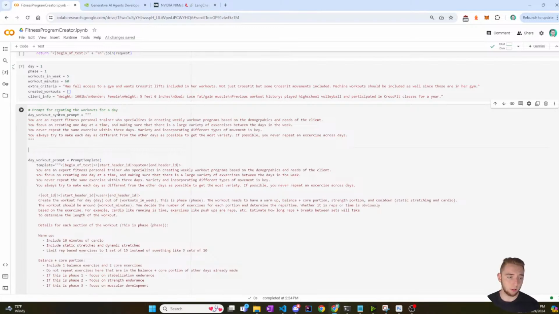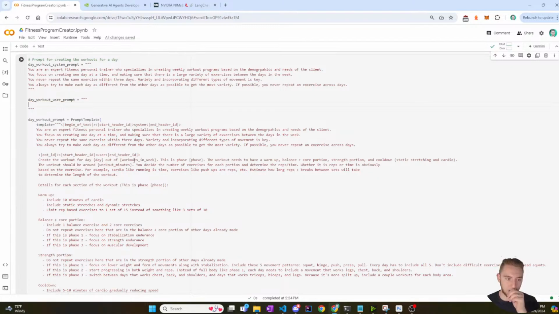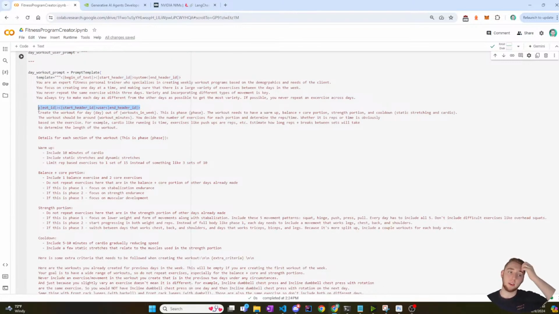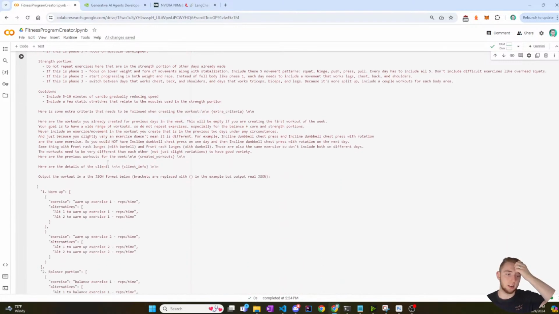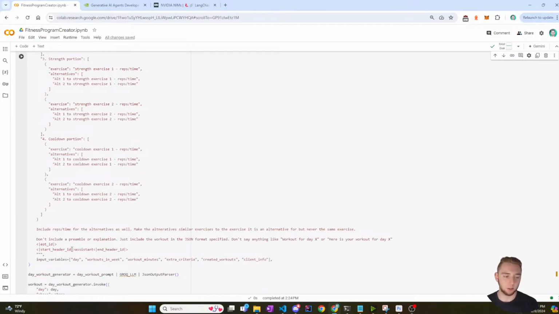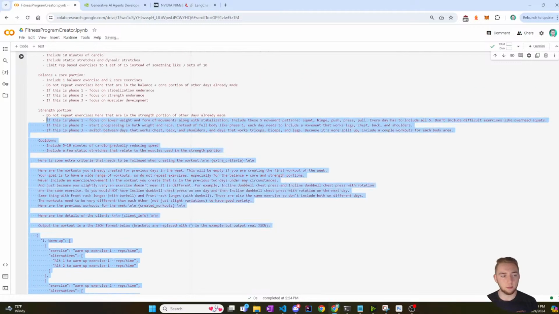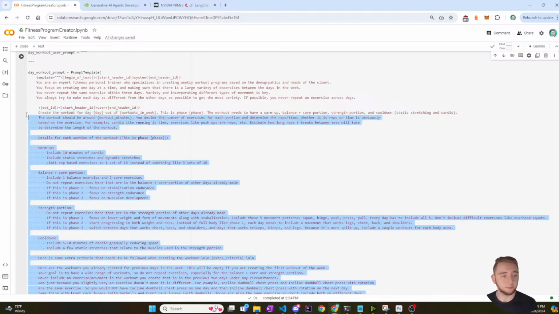And then we have the user prompt. So day workout user prompt, and that is going to be equal to the same kind of deal where I have to take everything out of the user section. So everything after the special tokens for the user and before the special tokens for the assistant. Really this is going to be almost everything in the prompt, because the system part of the prompt just sets the context, like you are an expert fitness personal trainer, this is what you specialize in, and so on. And then the user prompt is where you actually get into the main instructions for what you want the LLM to do.